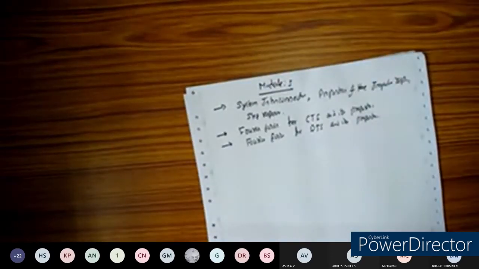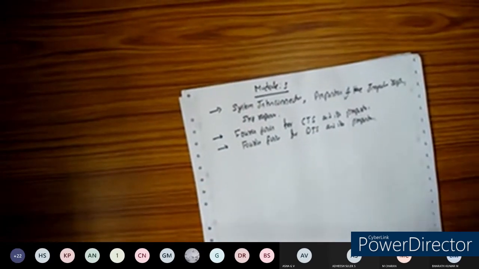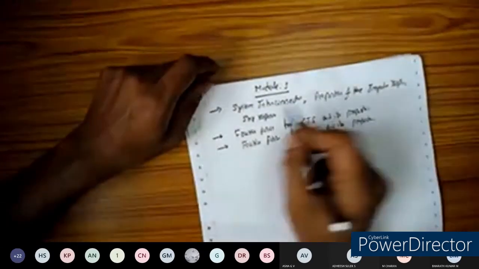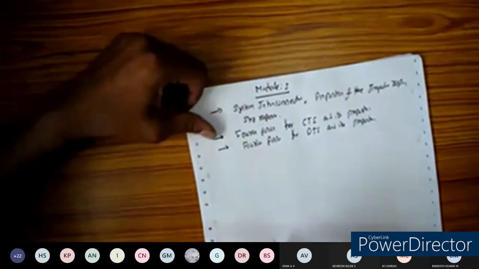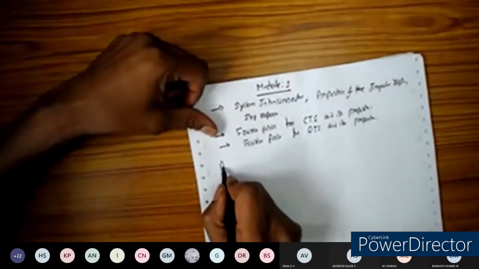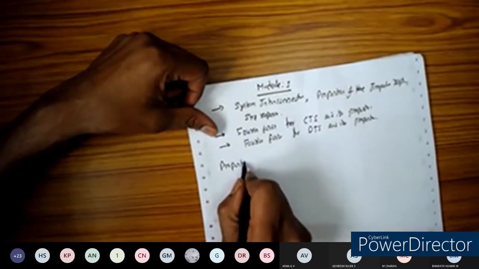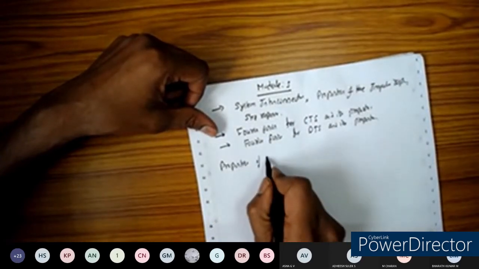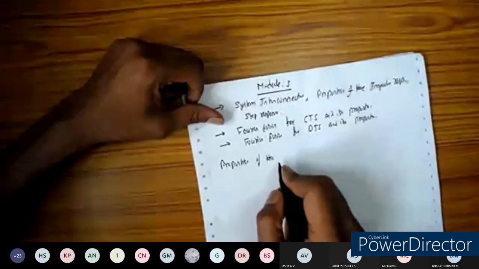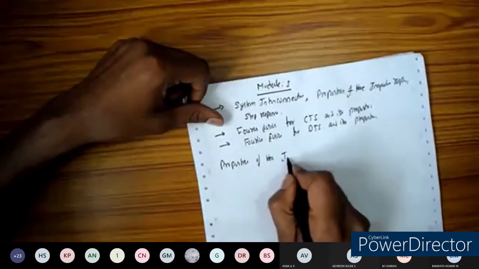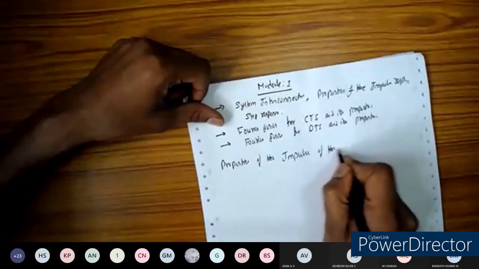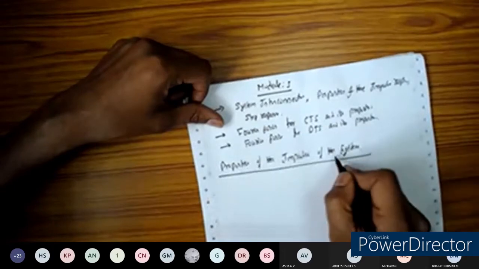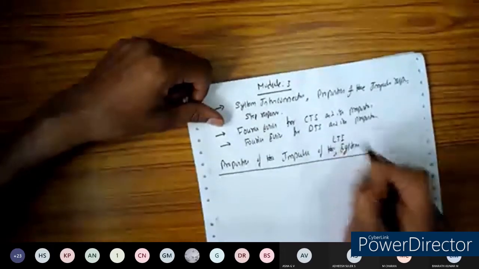All three topics are very simple here. Let us start with the properties of the impulse response; later I'll come to the system interconnection. So, the properties of the impulse response of the LTI system.